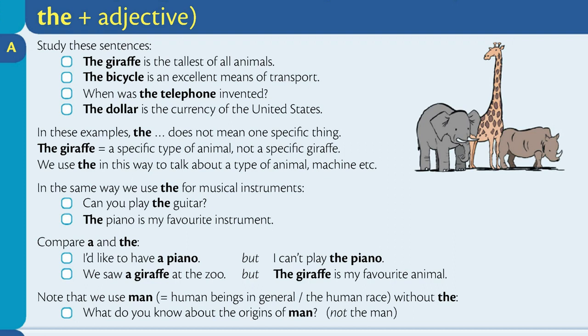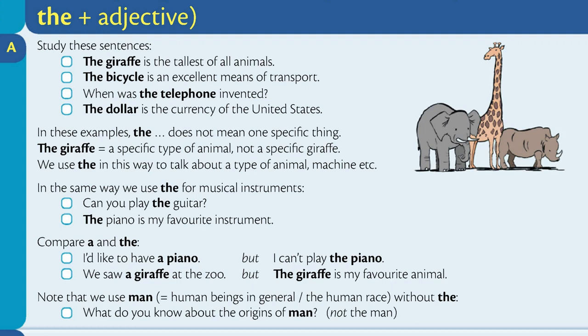In these examples, the does not mean one specific thing. The giraffe means a specific type of animal, not a specific giraffe. We use the in this way to talk about a type of animal, machine, etc. In the same way, we use the for musical instruments. Can you play the guitar? The piano is my favorite instrument.